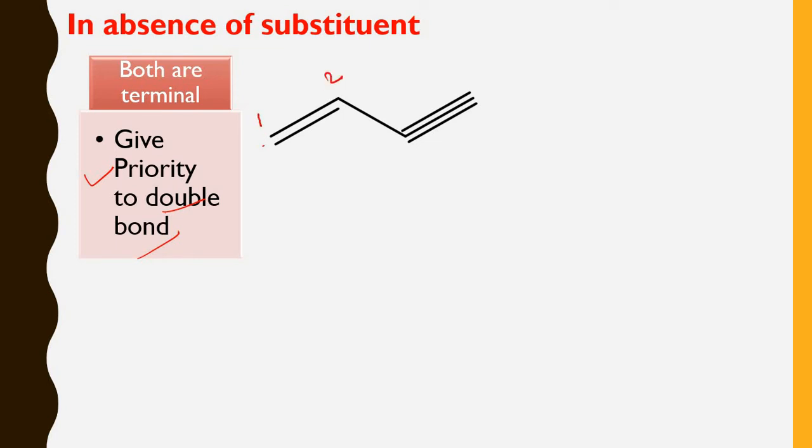This is 1, 2, 3 and 4. So there are 4 carbon atoms. Therefore, it is a derivative of butane. But how to give the name of this compound? You have to use "but". Then what is the position of the double bond? This is 1. Double bond, that's why it is alkene, so you have to use "ene". But-1-ene. You have to drop this "e", that's why it is only but-1-en and not this "e". So we are removing this "e" now.